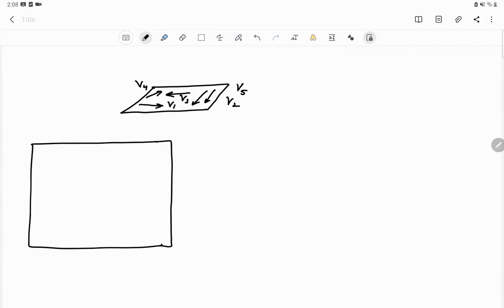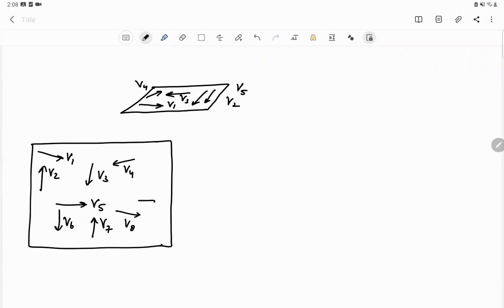जी बिल्कुल, you're right. For example, this is vector V1 and this is vector V2, this is vector V3, this is V4, this is V5, this is V6, V7, V8, V9. Okay, so that means the vector perpendicular to the plane will be perpendicular to all these vectors V1, V2, V3, V4.